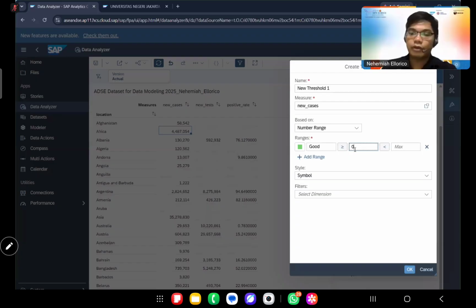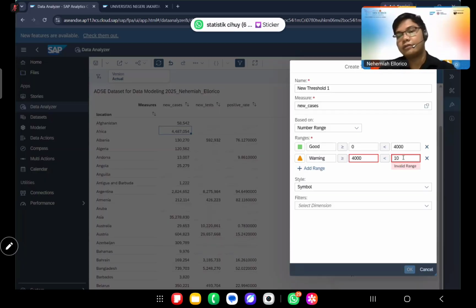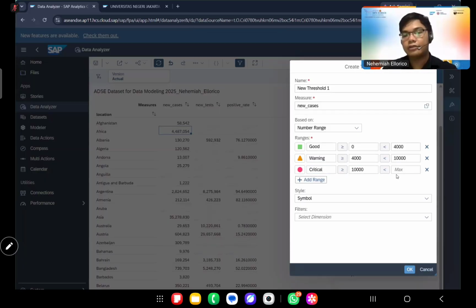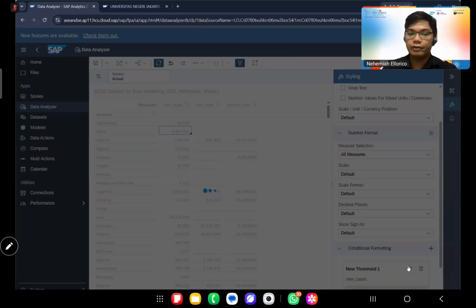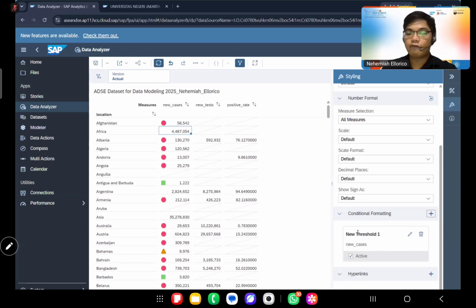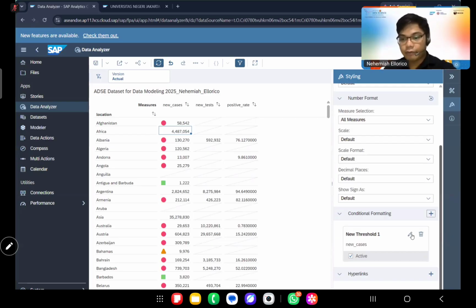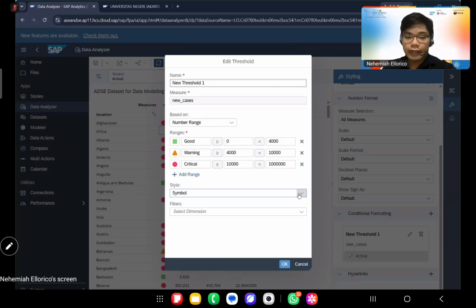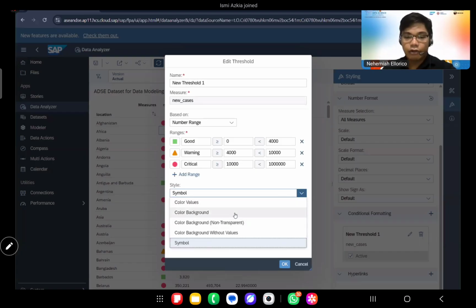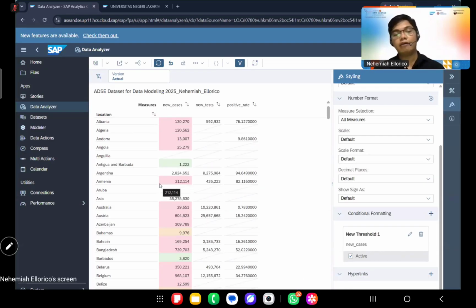Maybe this one is 0 to 4,000, and then warning is 4,000 to 10,000, and then critical is 10,000 and above. Just for an example. So it will appear like this, but if we want, for example, the color of the cell, we can edit that and say the style should be color background there. So we can see the criticality of the numbers.